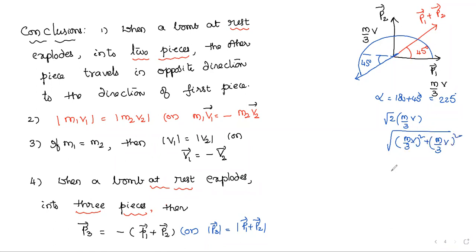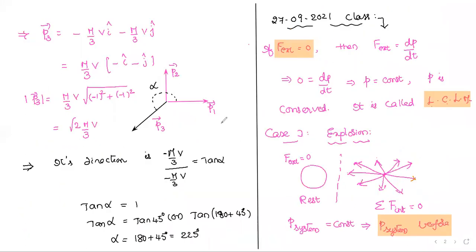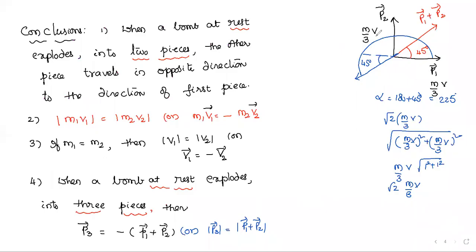Both are equal, so m by 3 v is common. Then root of 1 square plus 1 square, that is 2. So you get the answer m by 3 v times root 2, the same answer we got here. This is the shortest way to solve the question, and this is the way of understanding the concept.